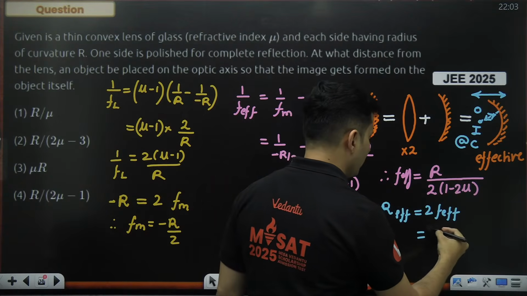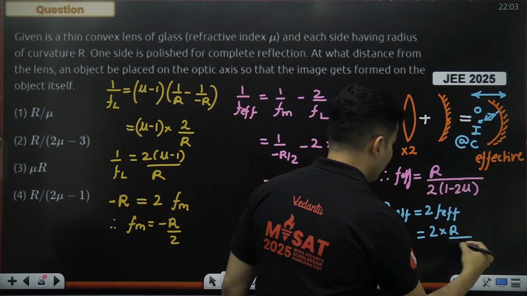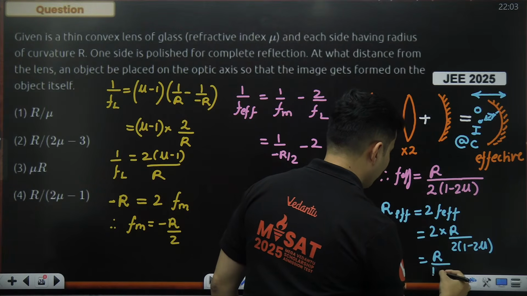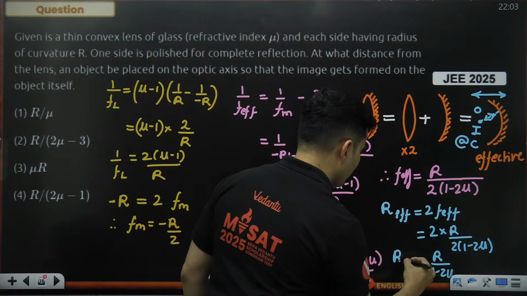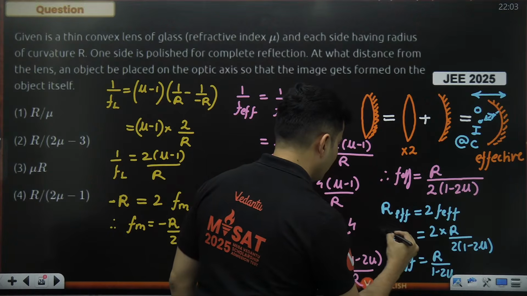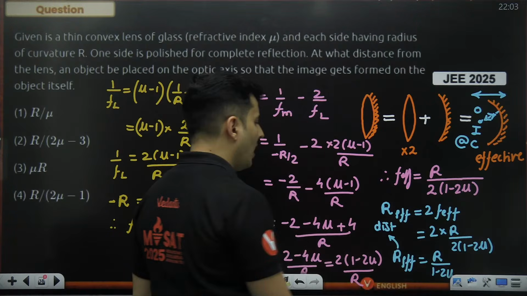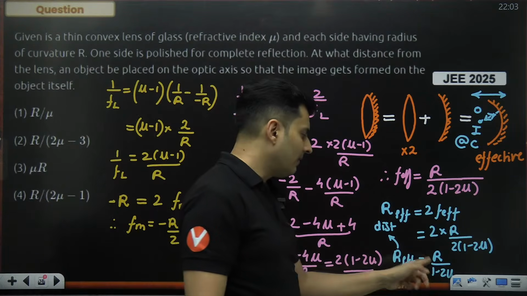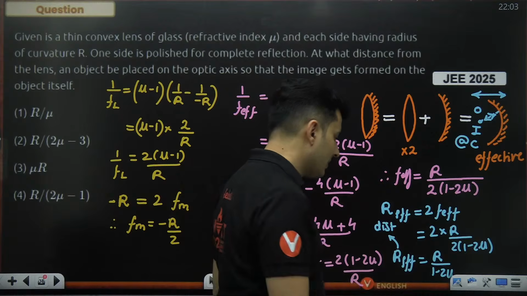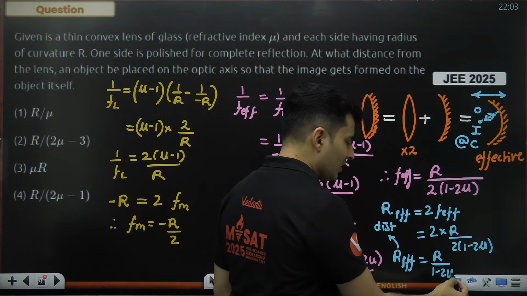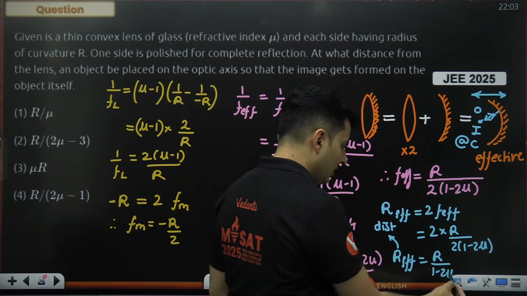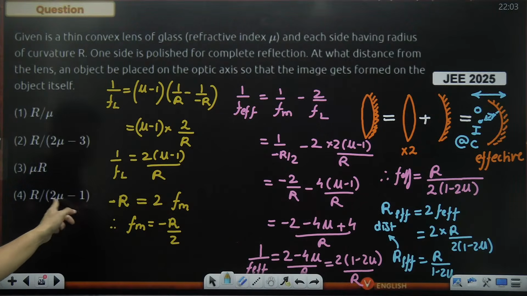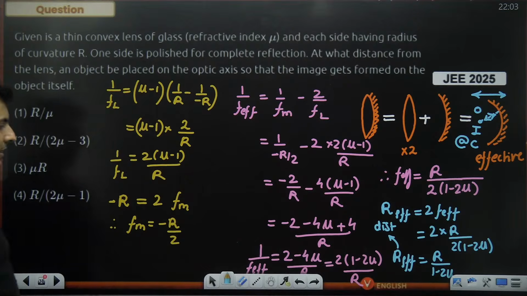But how much is 2 times of this? So 2 into r divided by 2 into 1 minus 2 mu. So that will be r divided by 1 minus 2 mu. So this is nothing but that particular distance. So r by 1 minus 2 mu. Actually, this is a negative answer. So when I take the distance part, when I take the mod, because this number is bigger than this number, so 2 mu minus 1 will come to keep the answer positive. So that's why 2 mu minus 1 will come if you actually find the distance.